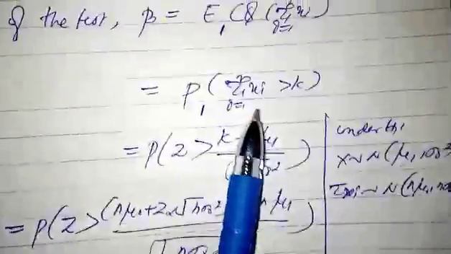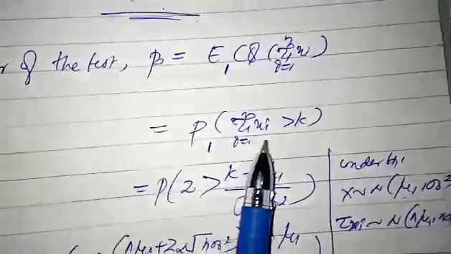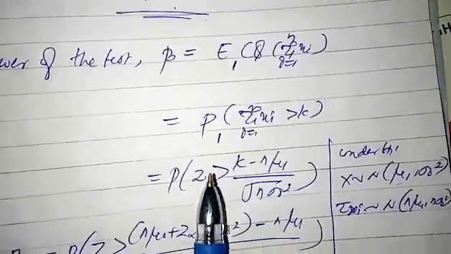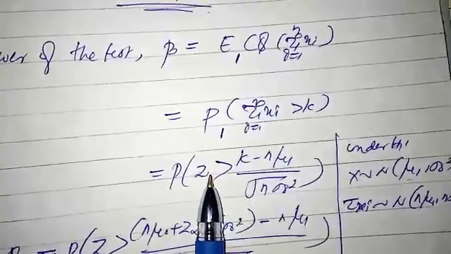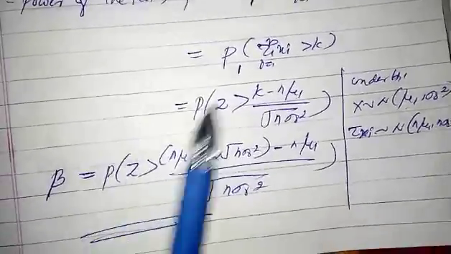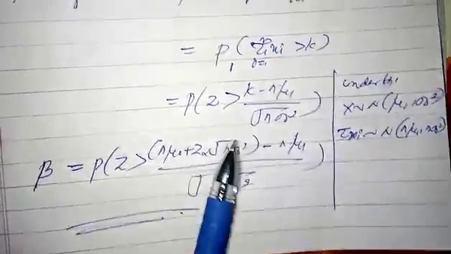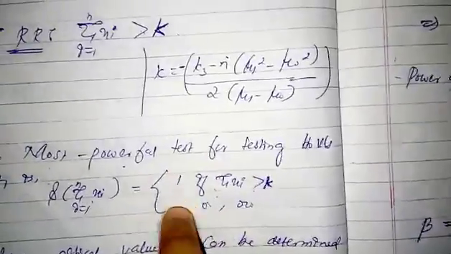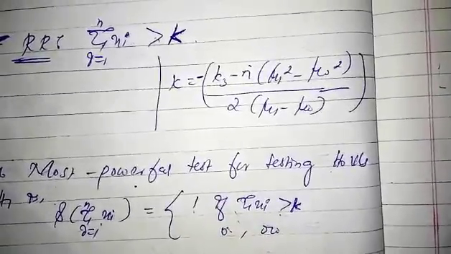Here also it follows a normal random variable, so we can transform it to standard normal, and substitute the value of k obtained from before. So this is the most powerful test for testing h0 versus h1 in this case.